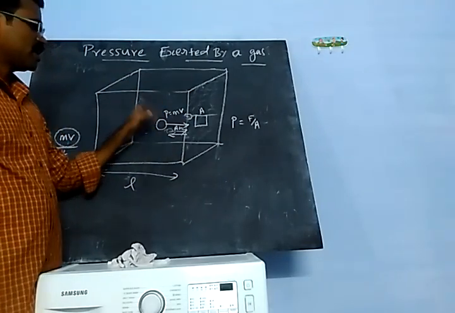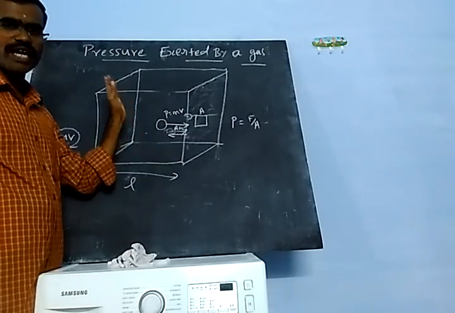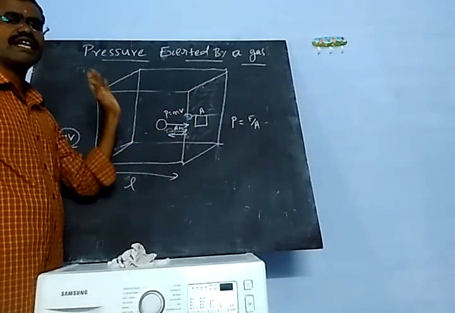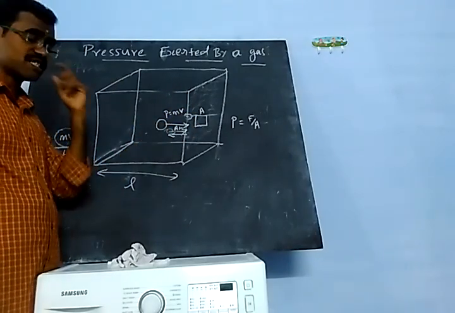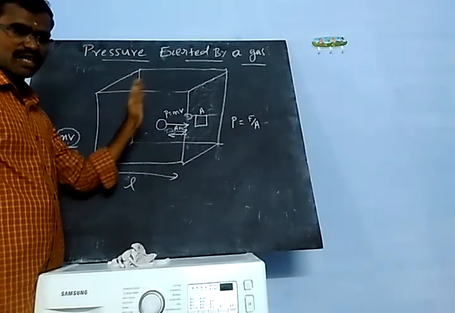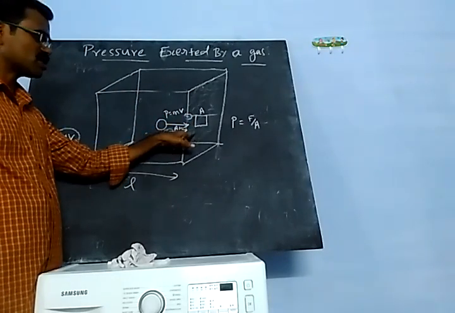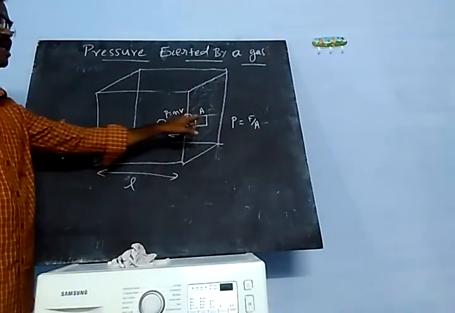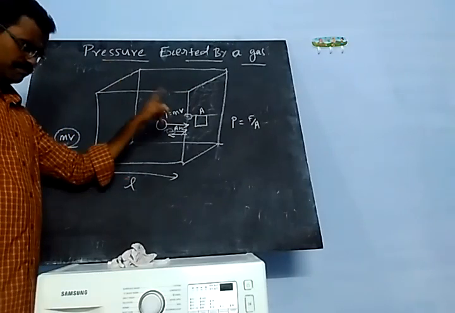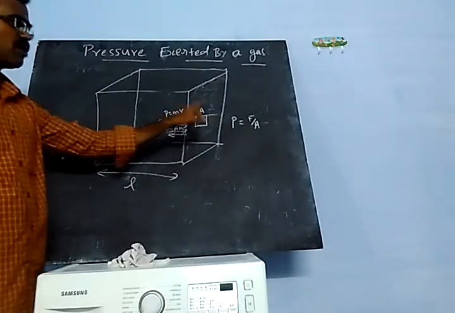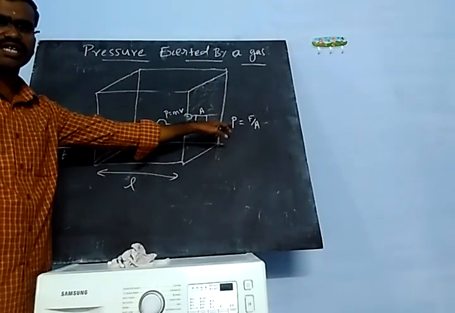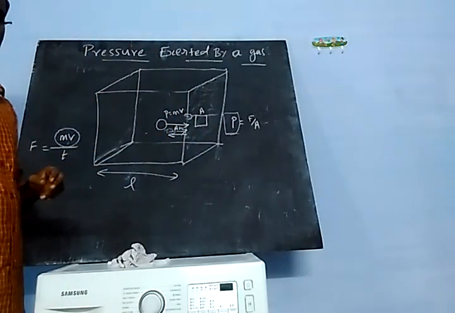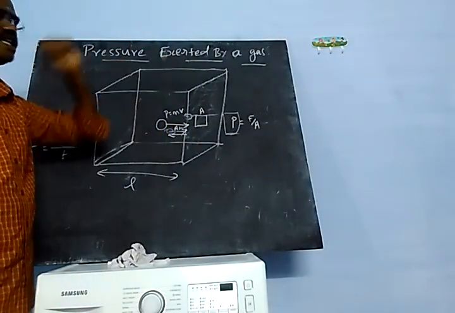So continuously the molecules are moving randomly in all directions and hitting the walls of the container. There is no loss of energy, but they transfer their momentum. Continuously hitting the walls means the momentum changes at a particular interval of time, so the wall experiences some amount of force per unit area. How much force the wall experiences per unit area is called pressure. So this pressure we are going to find out. This is the pressure exerted by a gas.